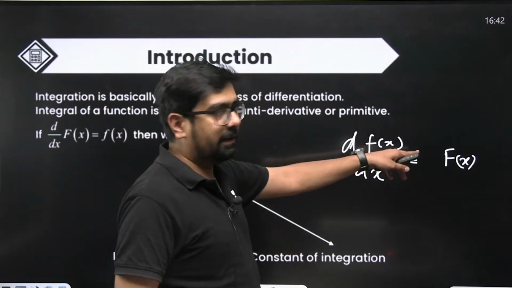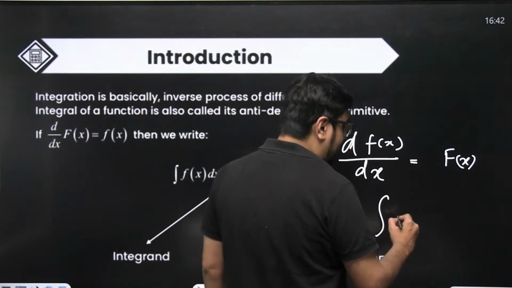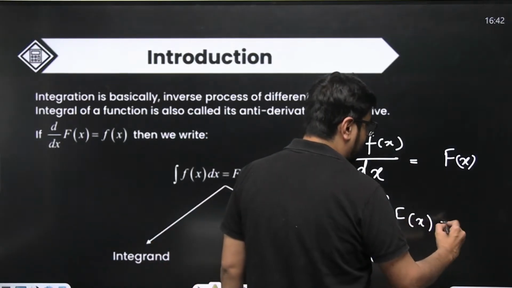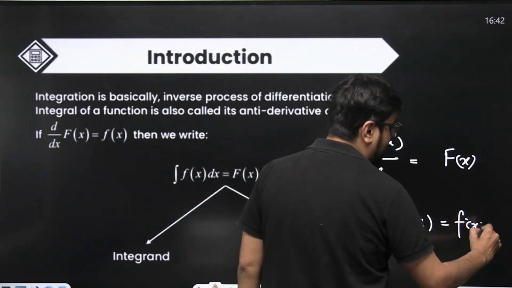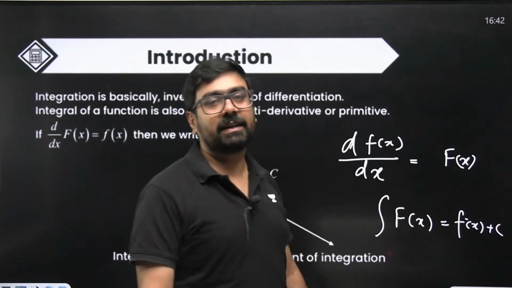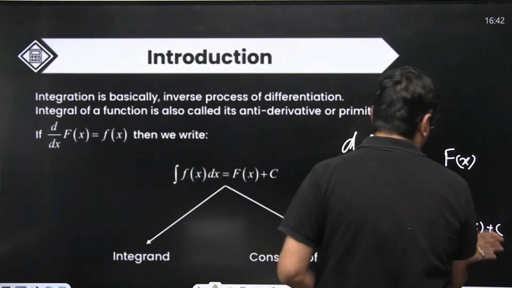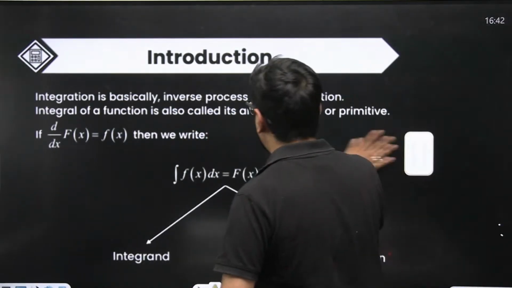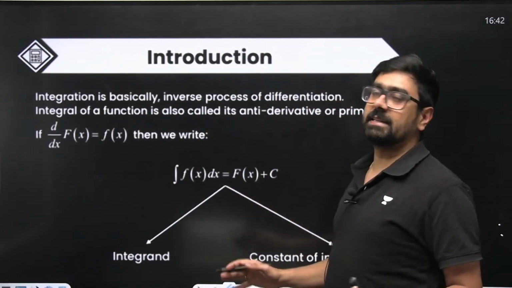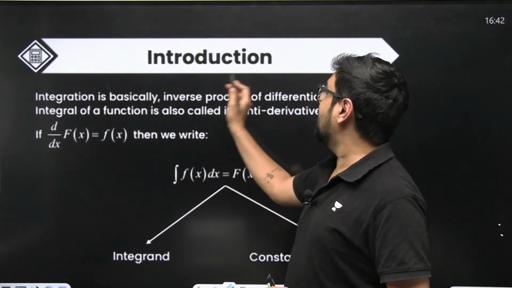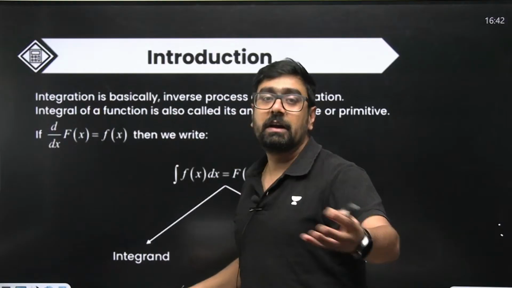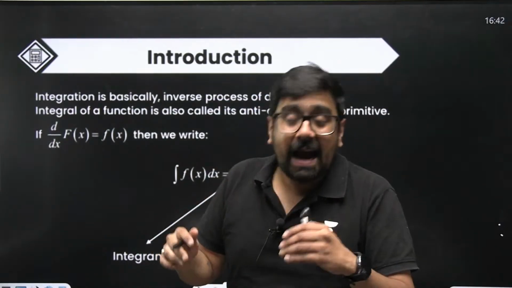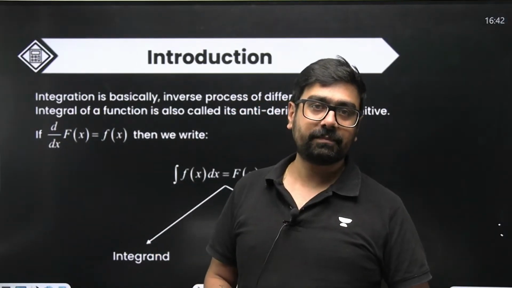So now the integral of small f of x will be capital F of x plus c. That means integration and differentiation are completely linked, and that is why the definition simply says that integration is the inverse process of differentiation. We also call integrals antiderivatives, right?